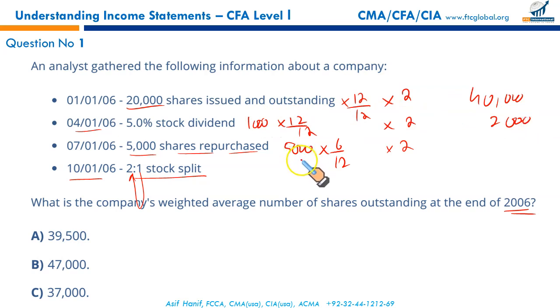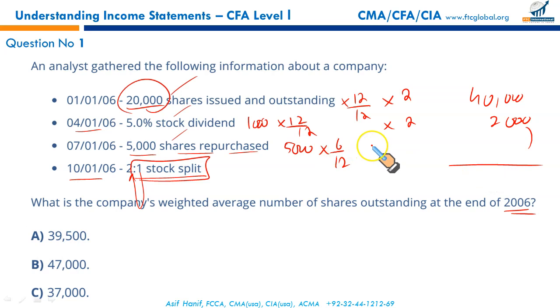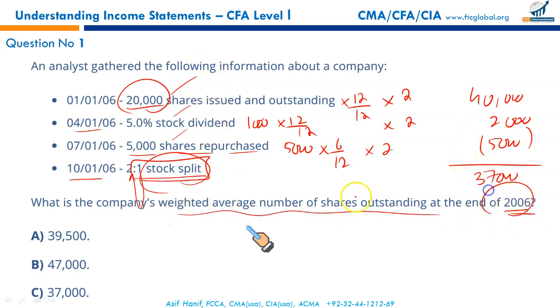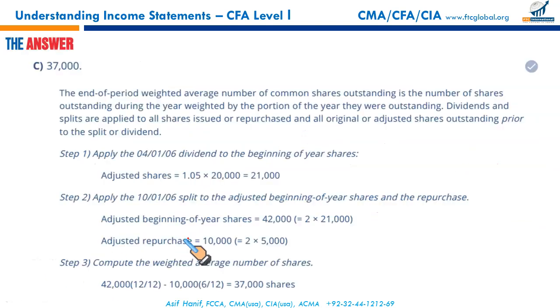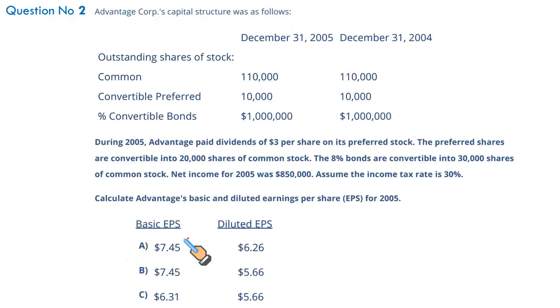And this 5,000 will be doubled to 10,000, but since it is for the period of 6 out of 12 months, 5,000 times 6 by 12 doubled, final result will be 5,000. So 40,000 plus 2, 42, less 5 will give you a final number of 37,000. So remember, if it's stock split or reverse stock split, it will affect all the shares previously issued for the purpose of calculation of weighted average number of shares. So that makes 37 to be the correct option. Don't worry if you didn't get the fuller idea. There are many questions coming and they will refine your understanding, no problem.